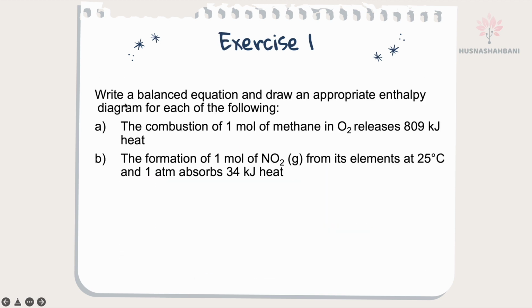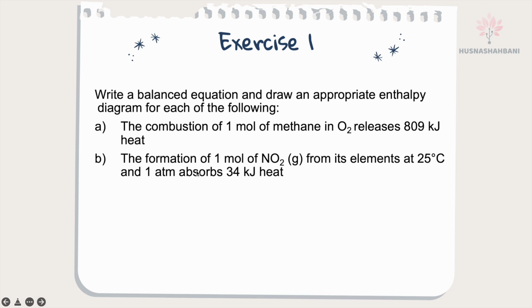B. The formation of 1 mole of NO2. Here the enthalpy of formation of NO2 from its elements at 25 degrees Celsius and 1 atmospheric pressure absorbs 34 kilojoule heat. Absorbing heat means this is an endothermic reaction, so delta H must be positive.